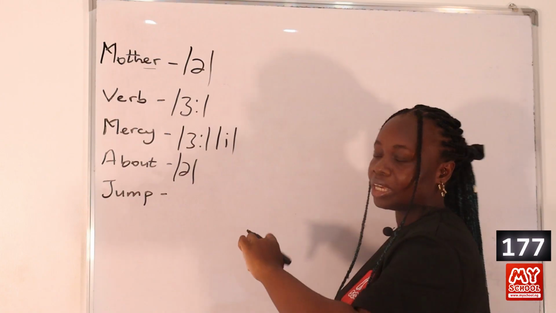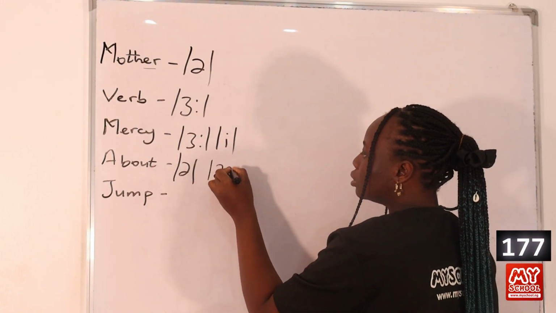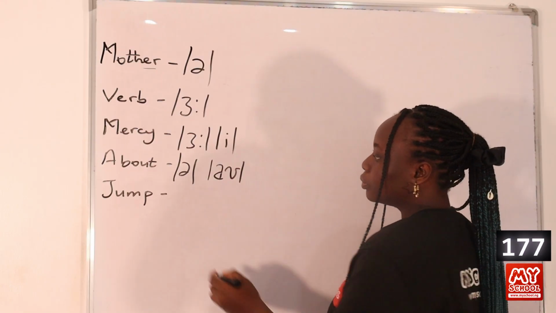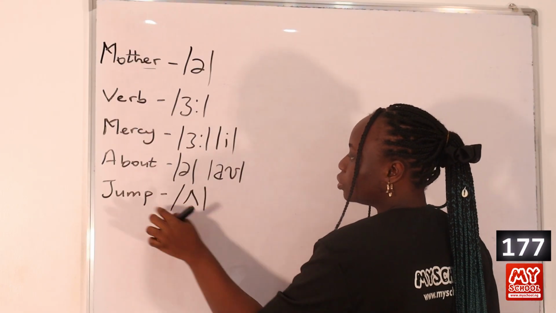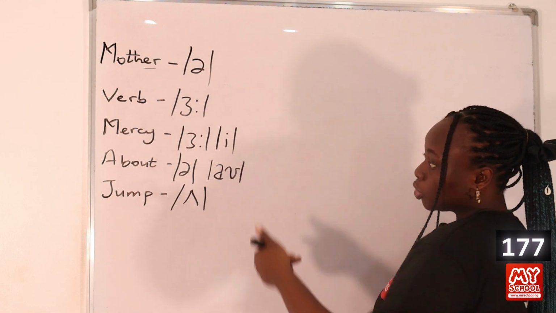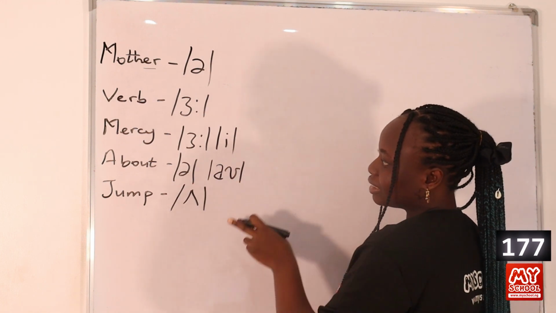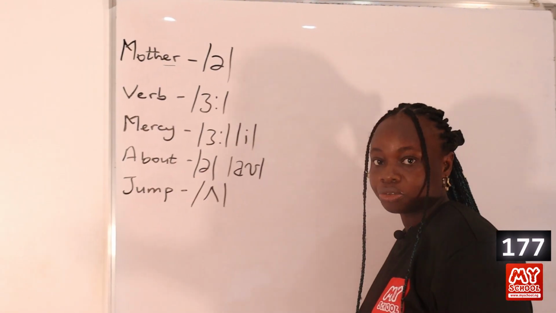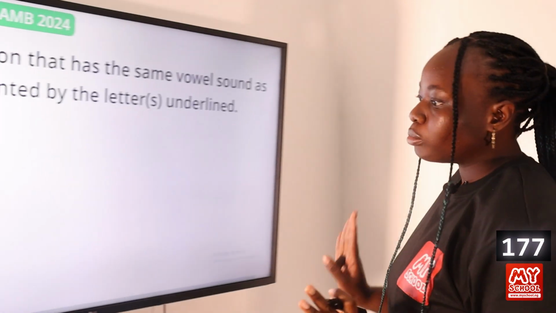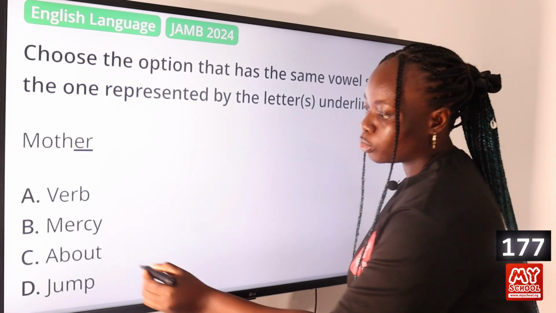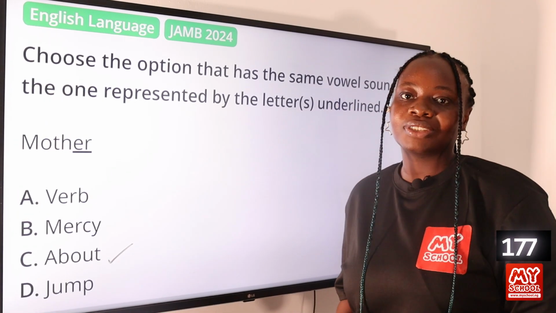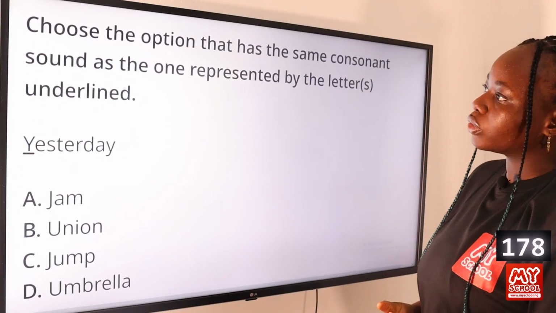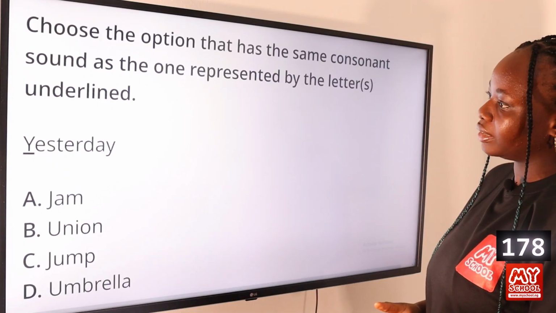Then this vowel sound here is the ow sound. So you have about. Then we have jump, jump. So we have this sound here. So from the transcription of the vowel sound, we can see that about has that vowel sound represented by the letters ER. So let's go to the screen to mark our answer. So from the transcription of the vowel sound, we can see that option C, about, is the answer to this question.